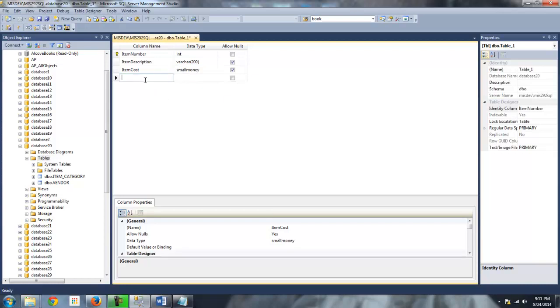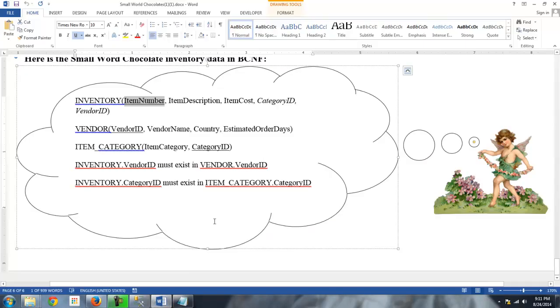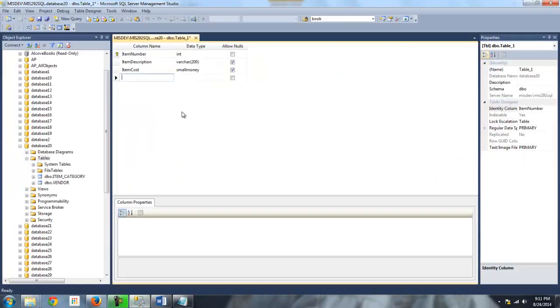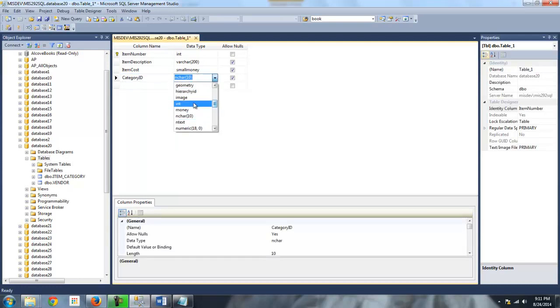So we'll do small money, and then, okay, now we're coming up on the foreign keys. All right, let me bring this up again. These two, the category ID, which is going to reference the category ID in the item category table, and the vendor ID, which is going to reference the vendor ID in the vendor table. So we need to be careful with these. Let's just add them, and then I'll show you how to set up the foreign keys using the GUI tool here. So we'll say category ID, and we'll make this an int, because it's an integer in the other table, the item category table.